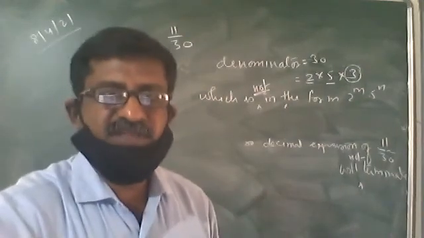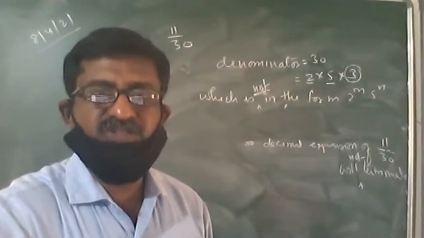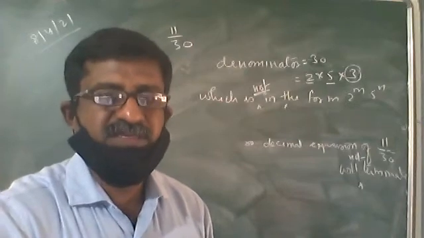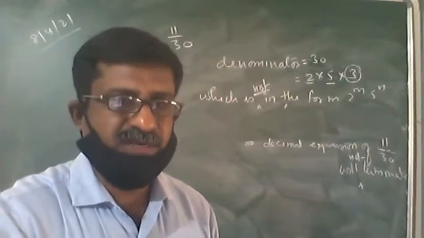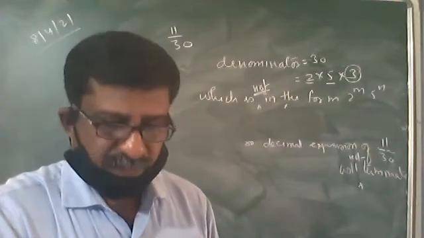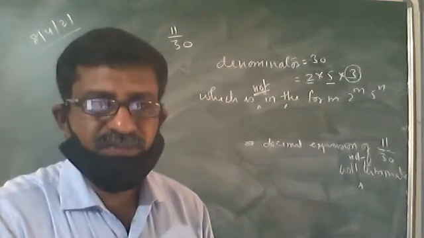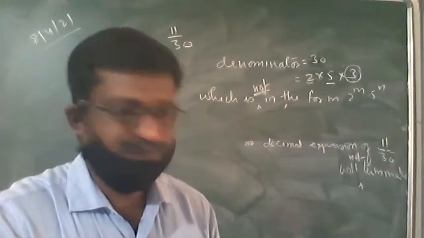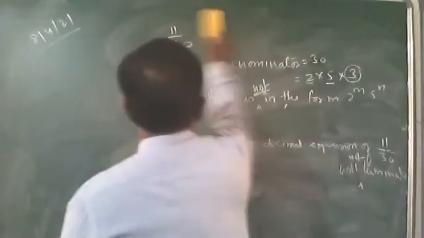This is the first question we have done. I think most of you have done this in offline classes, and some of you must have done it in online classes as well. Okay, we'll continue with the topic here. Here we got 11 upon 30 is not terminating. Why is it not terminating? Because of the presence of 3.